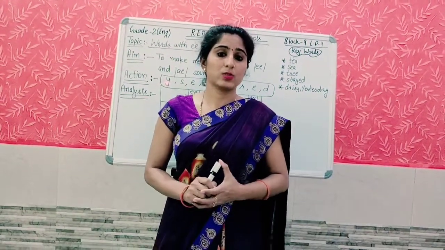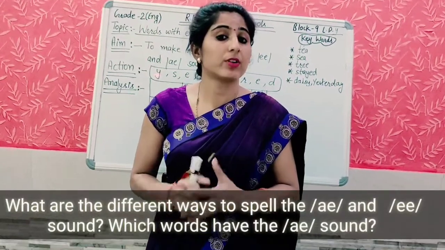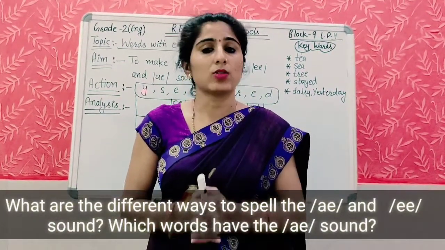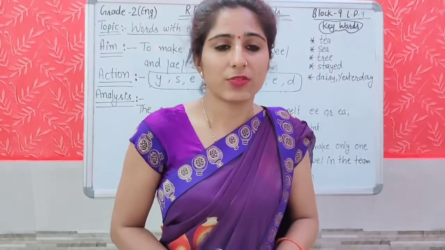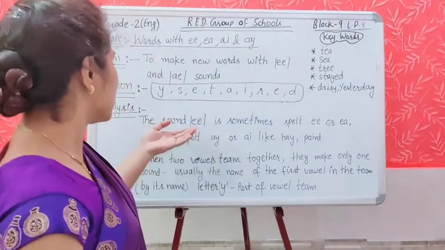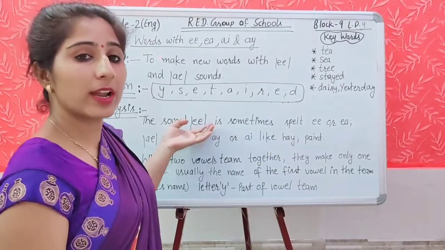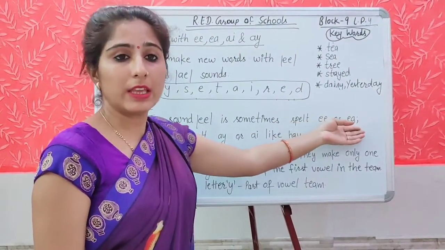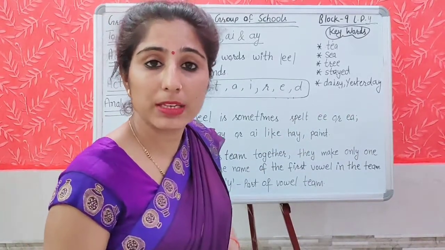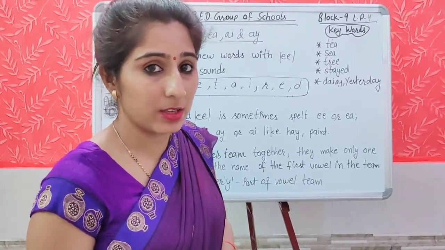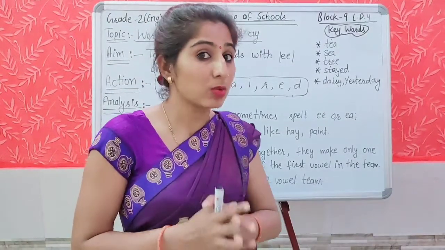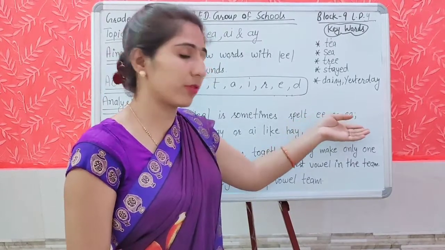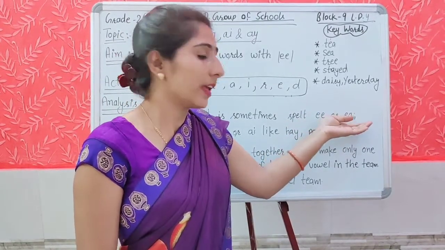The next question is, what are the different ways to spell the words like EE sound or AE sound. The different ways to spell the double E sound and AE sound. The double E is sometimes spelled double E or EA, like in seek or seat. Both the times we are getting the same sound E, but the spelling is different. One time we are getting double E, and next time we are writing the spelling EA.